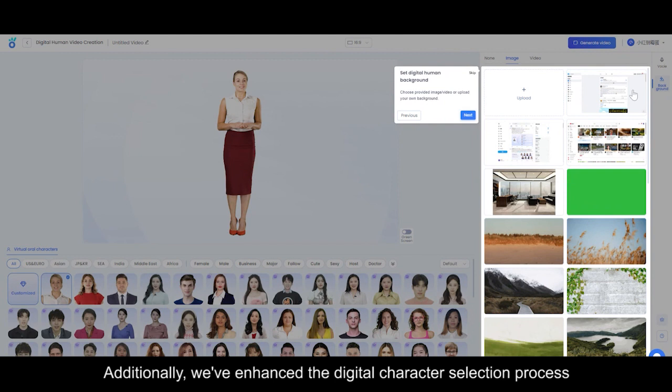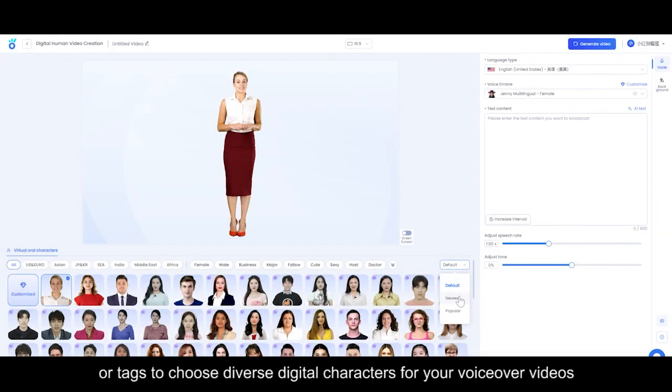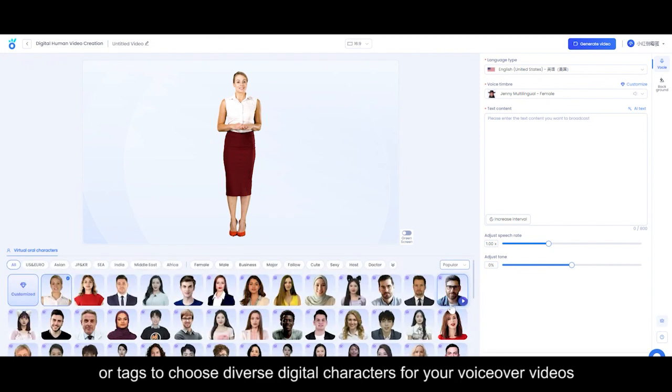Additionally, we've enhanced the digital character selection process. Now, you can simply click on regions or tags to choose diverse digital characters for your voiceover videos.